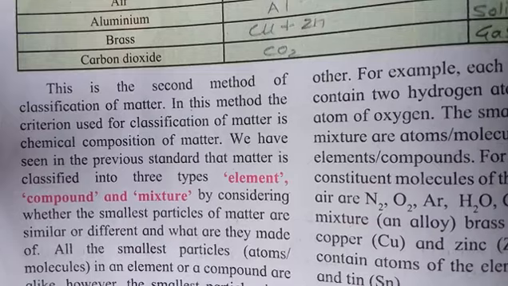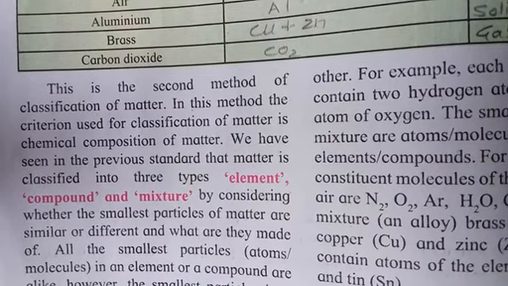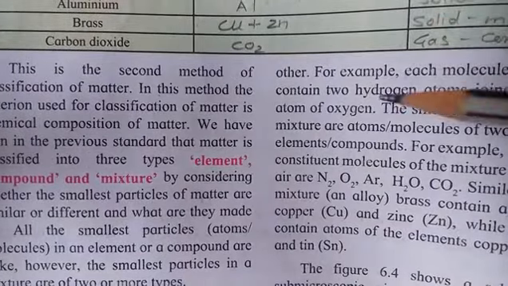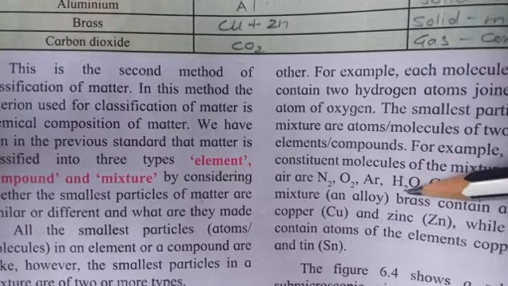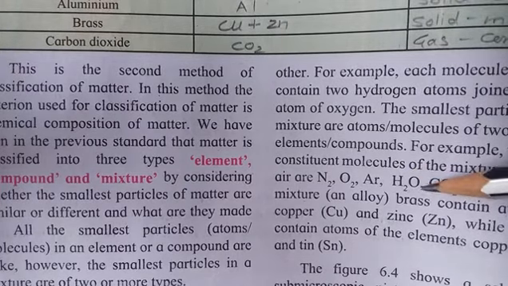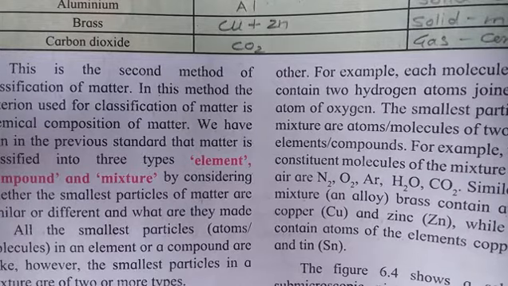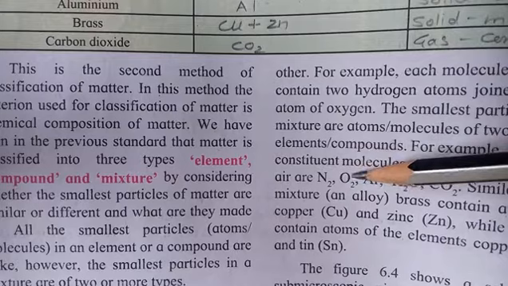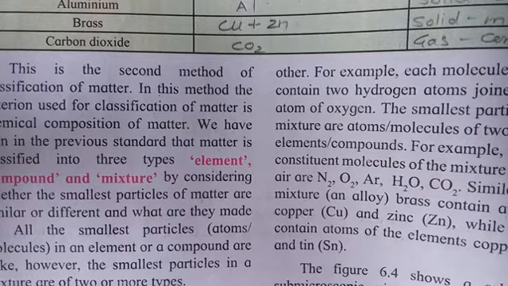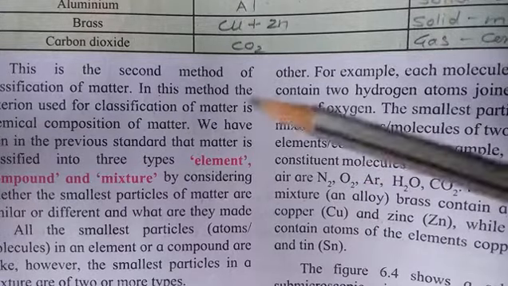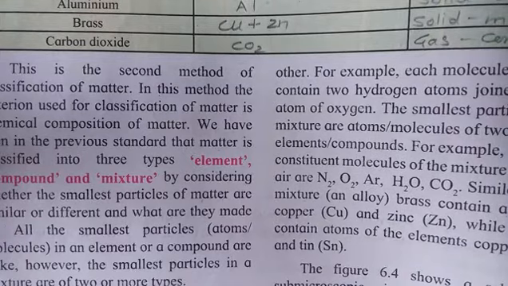For example, each molecule of water contains two hydrogen atoms and one oxygen atom. So this is the constitution of any molecule. For example, air: nitrogen, oxygen, argon, water, CO2. Similarly, mixture, NaOH. So you know the composition and types of matter.